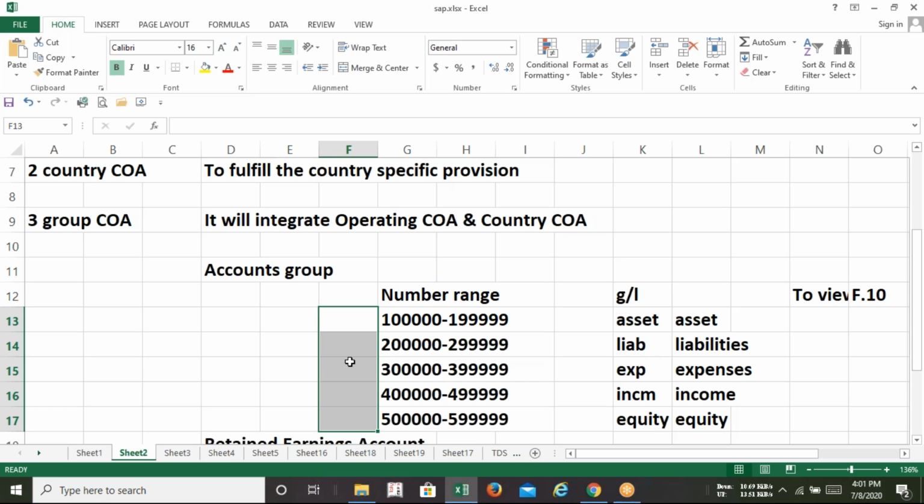Yes, anyone having any doubts? Monica, any doubt? Guys, can I proceed with the creation of chart of accounts?